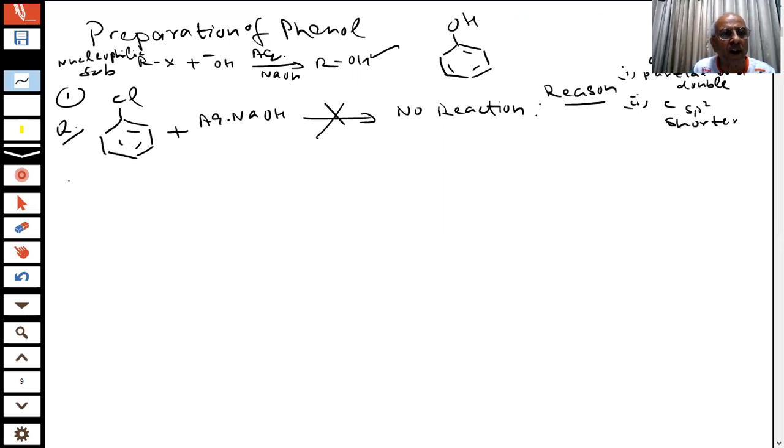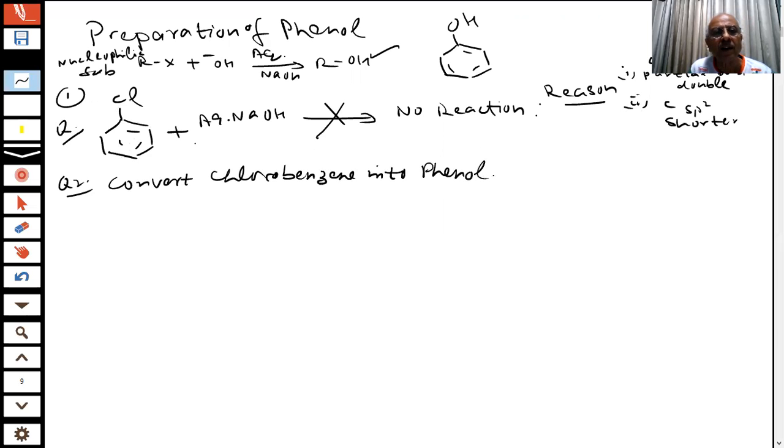Therefore, if we want to convert, the question number 2 in the exam is, convert chlorobenzene to phenol. Important question. Now it is not possible under normal conditions. Then we have to use, students, drastic conditions. When things don't happen in normal conditions, what we use are drastic conditions: high temperature, high pressure. Got it? Because this reaction is not taking place under ordinary conditions.